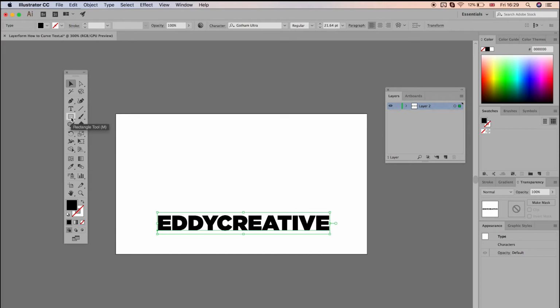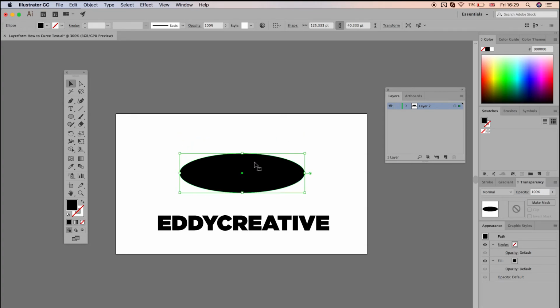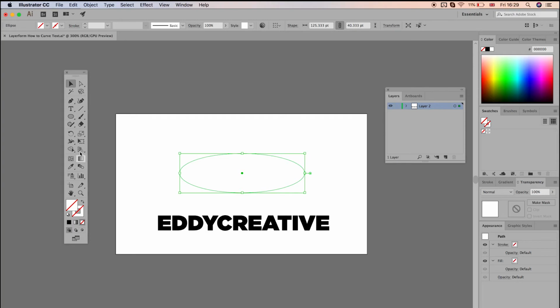Okay, here we are, number three. If you press L, that'll bring up the ellipse tool, and basically you just draw out any sort of ellipse. It doesn't need to be perfect, and then just bring this down a little bit. Take that off right there.